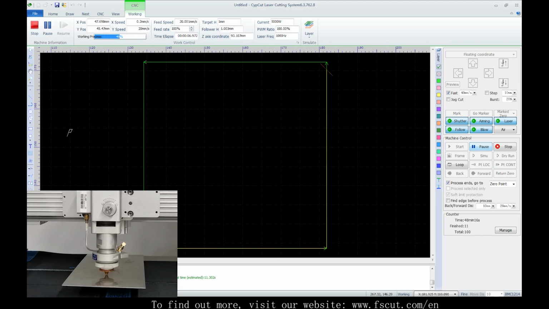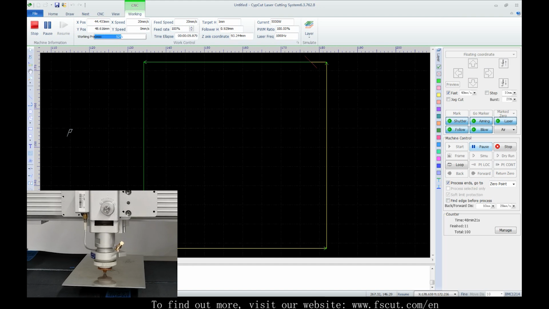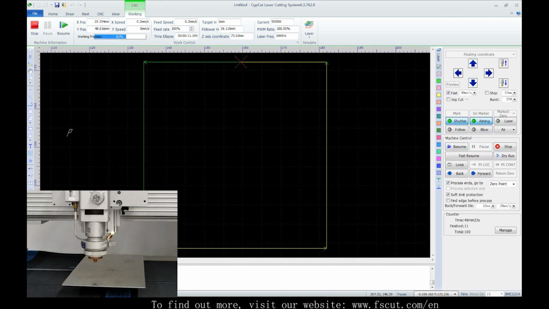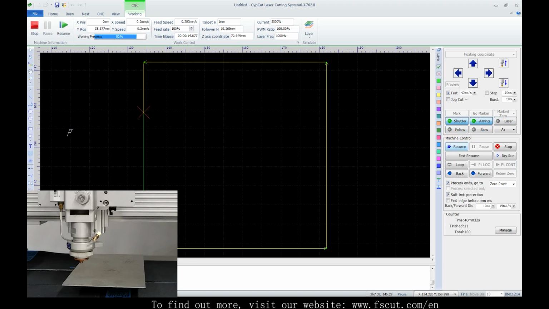And we can also pause, resume and stop during the process. And here, Fast Resume is to resume without piercing. Or we can go back or forward to adjust the resume position.